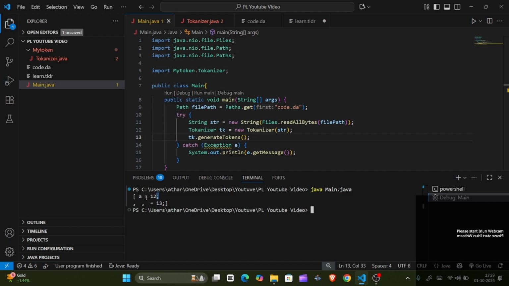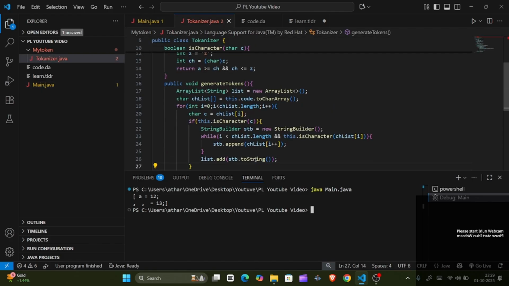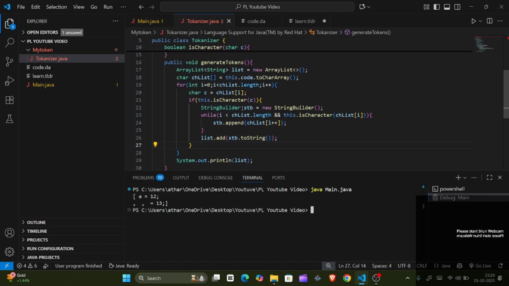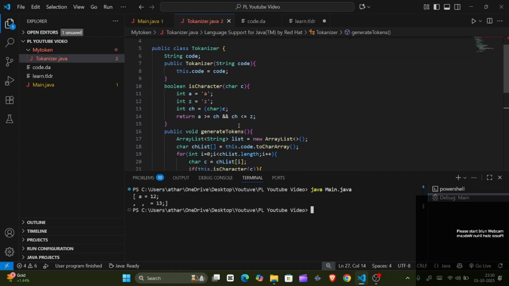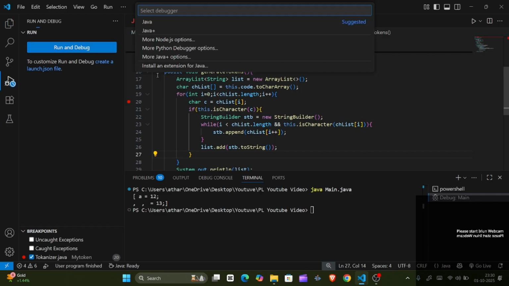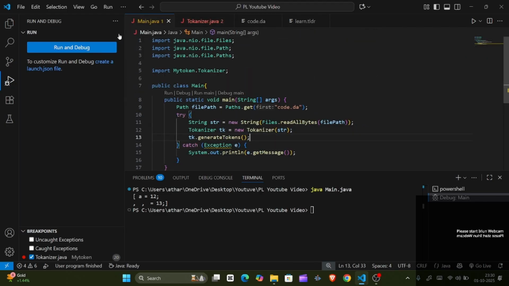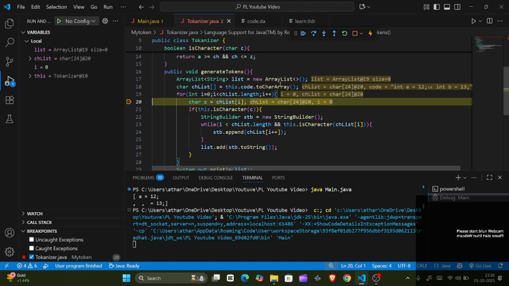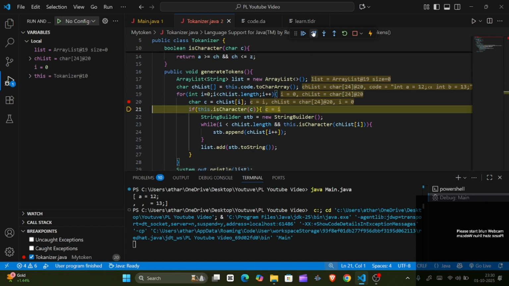See what we got. ओ हो, ये तो गड़बड़ हो गया ब्रो। Okay, it's character, if it's character, okay, new string builder. Okay, let's debug this code. Let's debug the code. I'll debug this code. I'll go in main file. Okay.